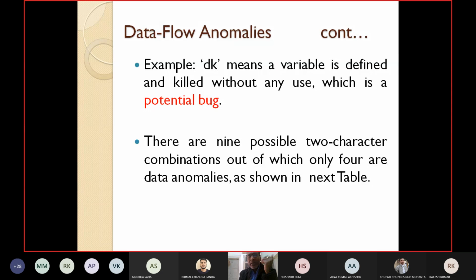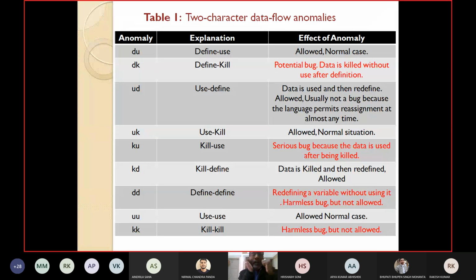There are 9 possible 2-character combinations, out of which only 4 are data anomalies, which is shown in the next table. Let's see what the 9 possible 2-character combinations are, and whether each one leads to a bug or only a few do.